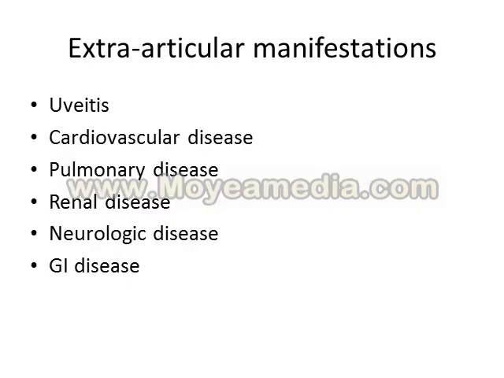We can have also next manifestation as extraarticular manifestations. First of all, this is eye involvement. This is uveitis. Mostly this is anterior unilateral recurrent uveitis, but of course bilateral is also possible. Next is the inflammation of aorta. We can have also pulmonary involvement.